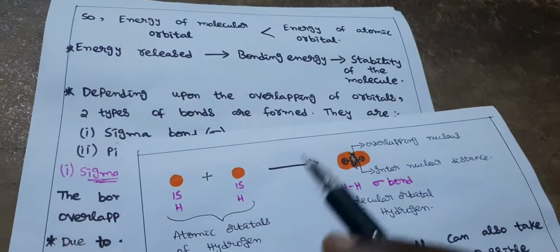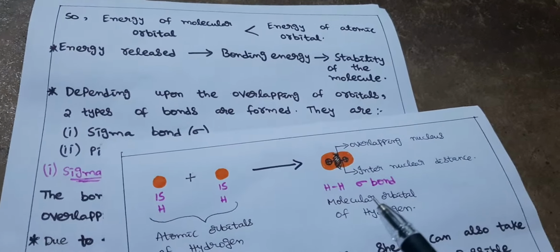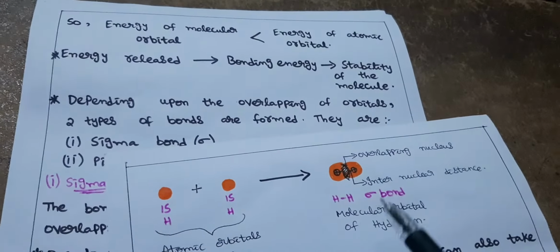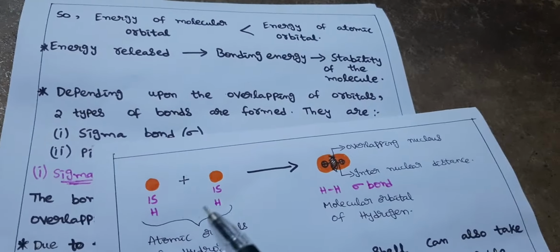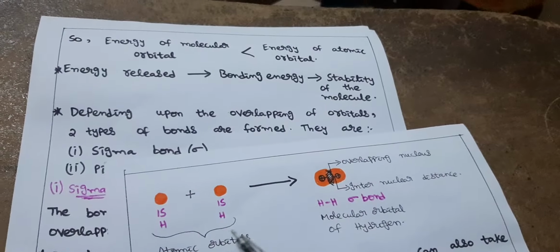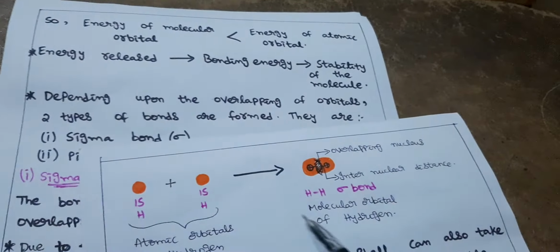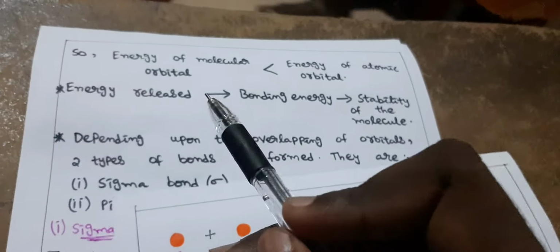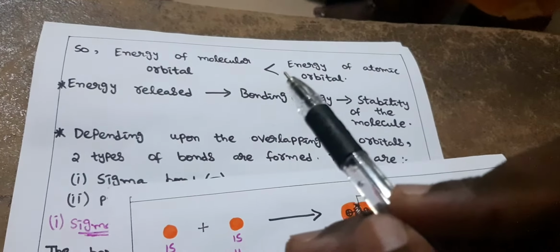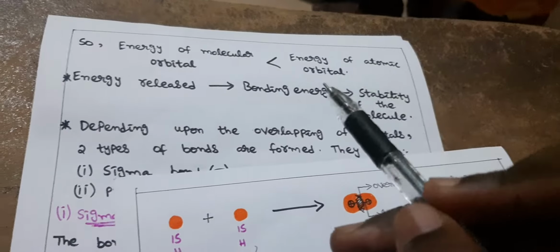Then the molecular orbital is formed with stability. That means it has lesser energy. The energy of atomic orbitals of a certain amount is lost to form the molecular orbital. So the energy of a molecular orbital is always lesser than the energy of atomic orbitals.